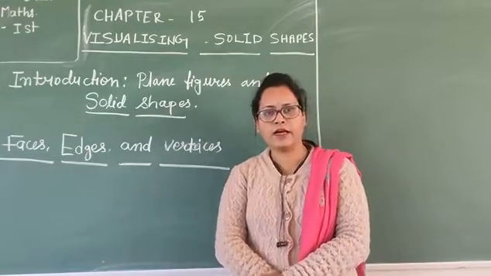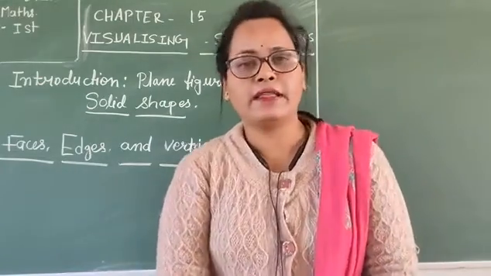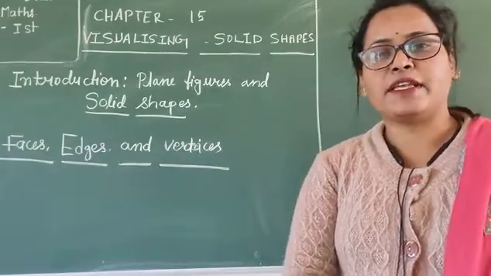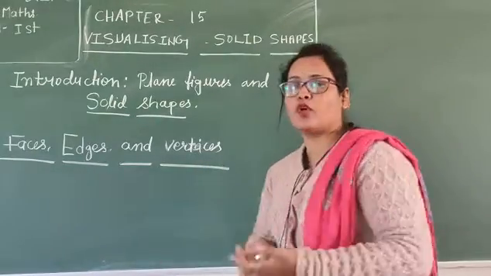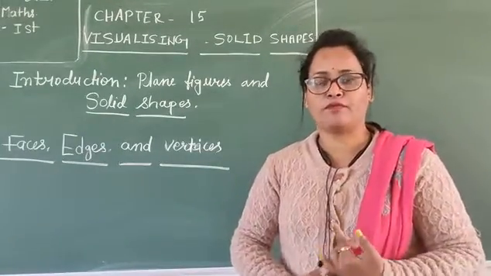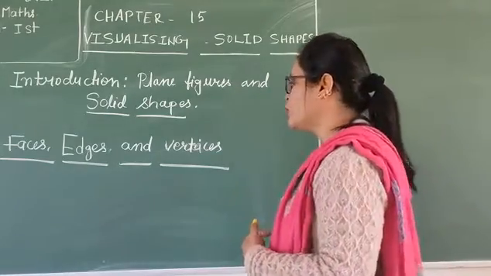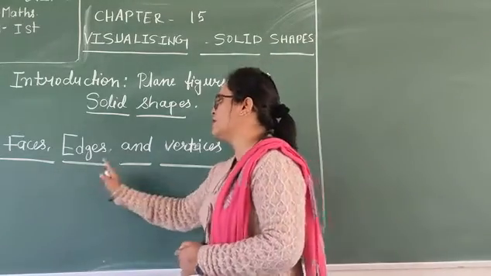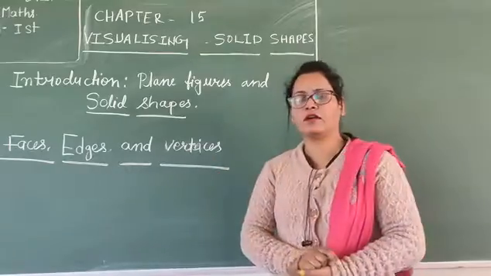So basically this chapter is based on solid shapes like cuboid and cube, and their faces, edges and vertices.